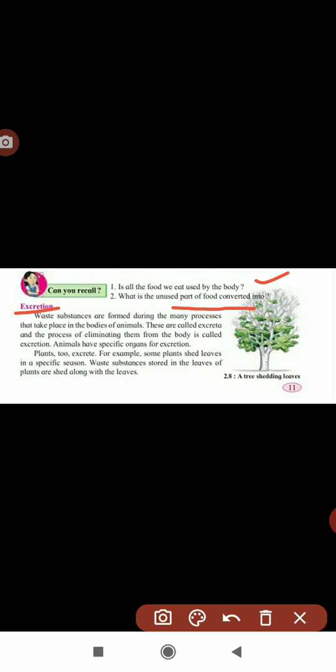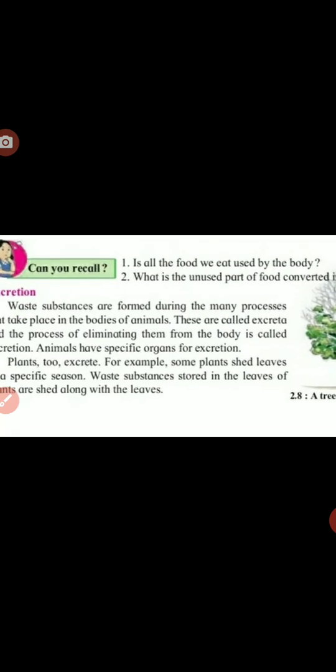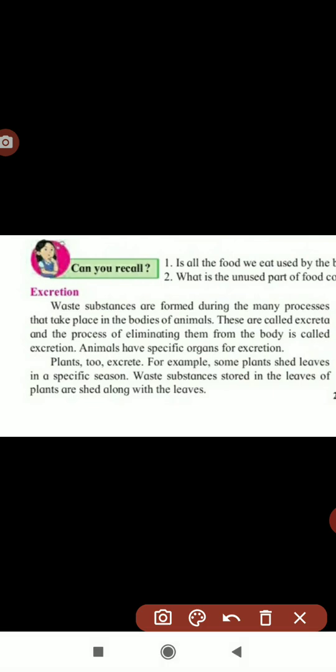So in excretion, waste substances are formed during the many processes that take place in the bodies of animals, and these are called excreta, and the process of eliminating them from the body is called excretion.